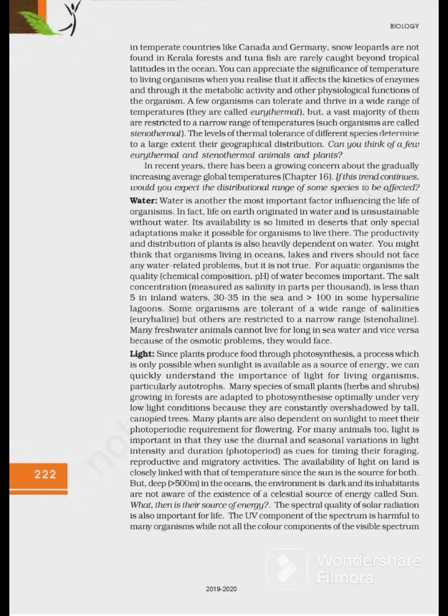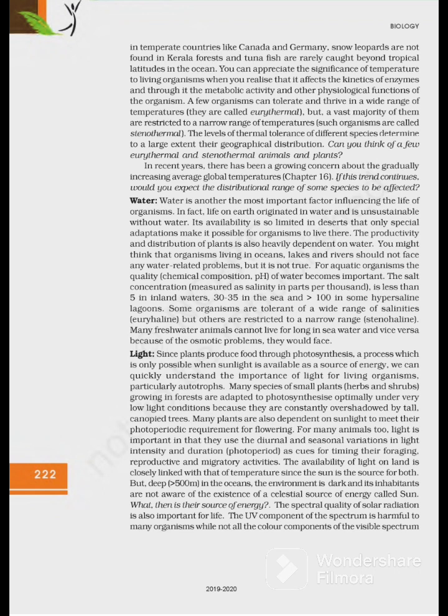Since plants produce food through photosynthesis, a process which is only possible when sunlight is available as a source of energy, we can quickly understand the importance of light for living organisms, particularly autotrophs.